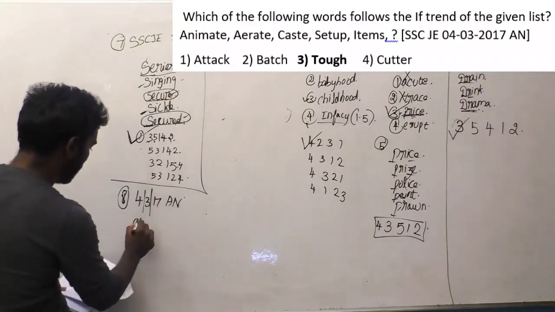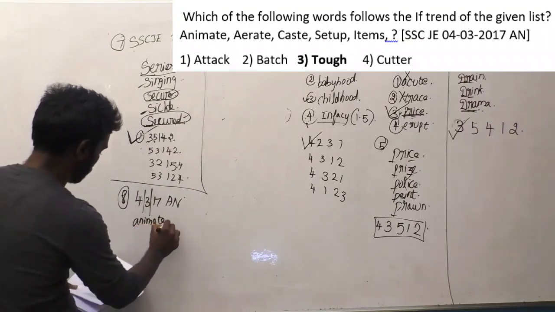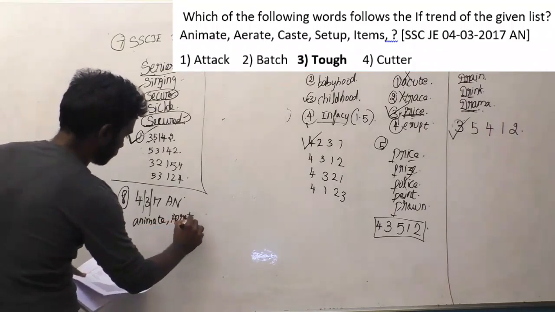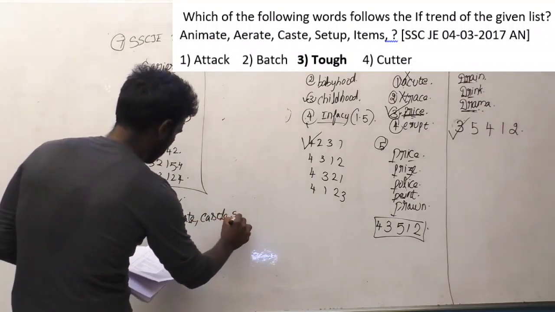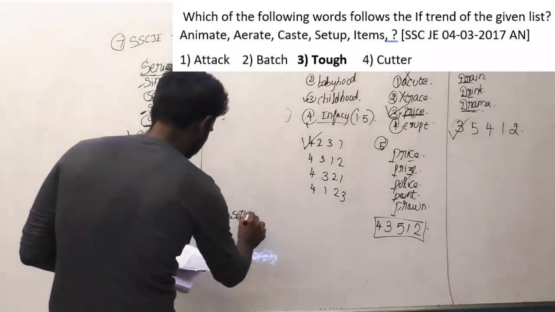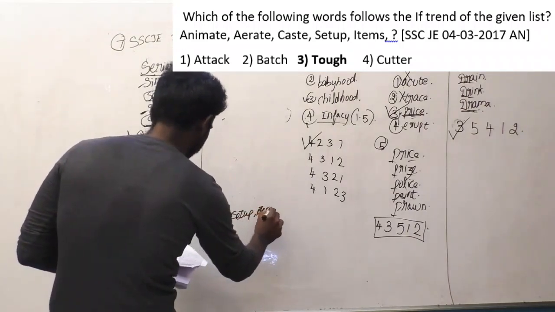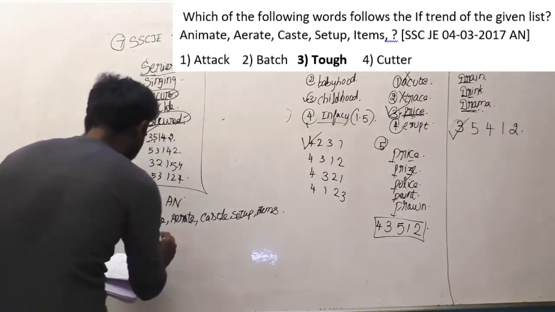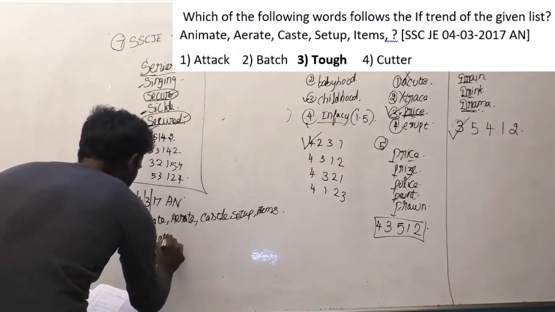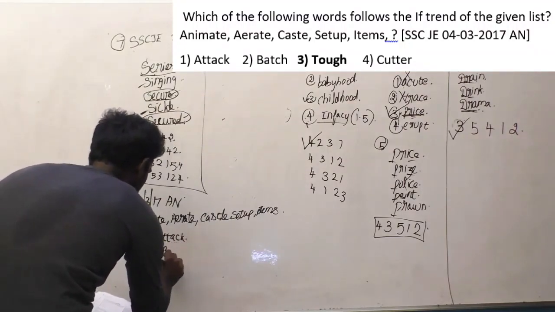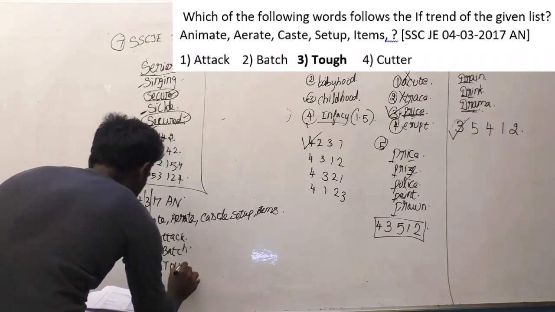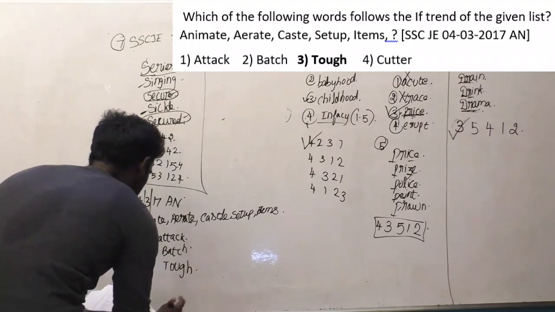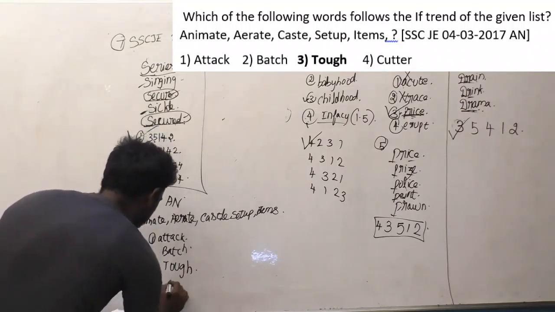The list is animate, arrate, castle, setup, items, and the options here are attack, batch, tough, and cutter.